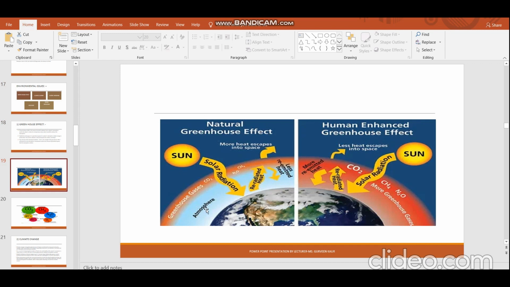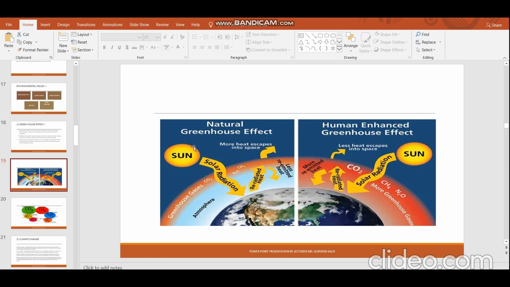I have already mentioned in the previous lecture that the blue shiny covering is the atmosphere, which surrounds the earth. Above that exist the greenhouse gases. The names of the greenhouse gases are as follows: water vapor, carbon dioxide, methane, nitrous oxide, ozone, and CFCs, that is chlorofluorocarbons. Now let's see how this natural greenhouse process works.